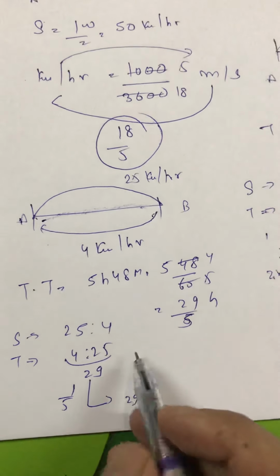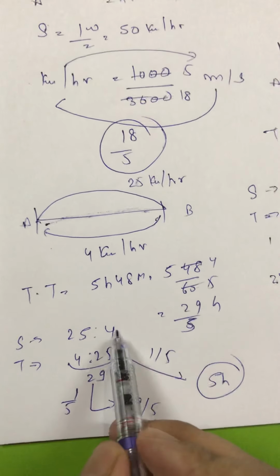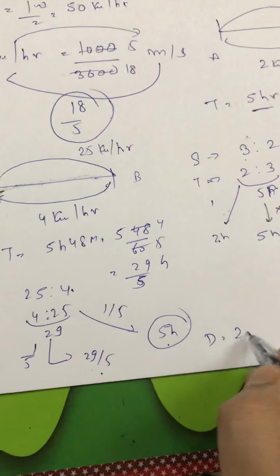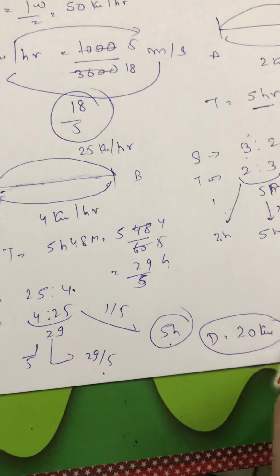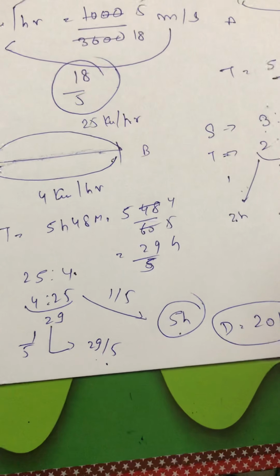I will multiply by 1 by 5. If I multiply here by 1 by 5, here is taking 5 hours. Speed is what? 4 km per hour and time is what? 5 hours. So distance equals to what? 5 into 4, that is equals to what? Your 20 km. That leads to your answer. Getting the point clear or not?